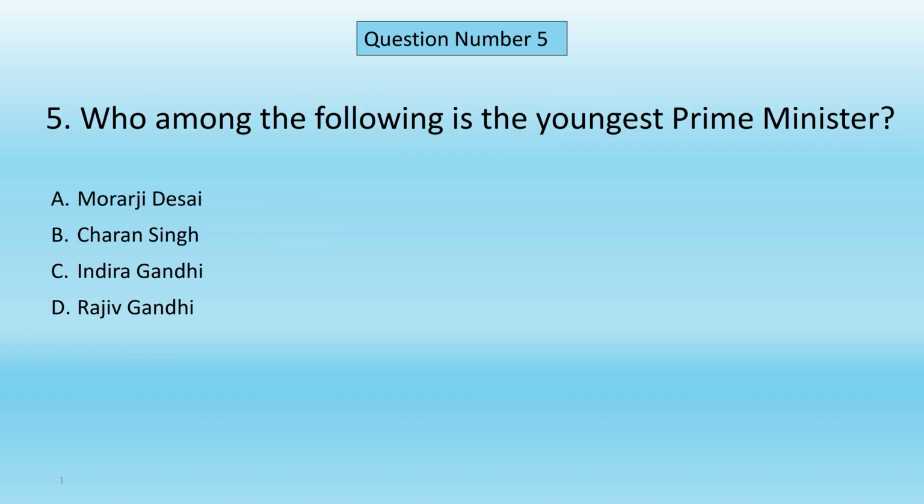Question number 5. Who among the following is the youngest Prime Minister? A. Morarji Desai. B. Charan Singh. C. Indira Gandhi. D. Rajiv Gandhi. Correct answer is D. Rajiv Gandhi.